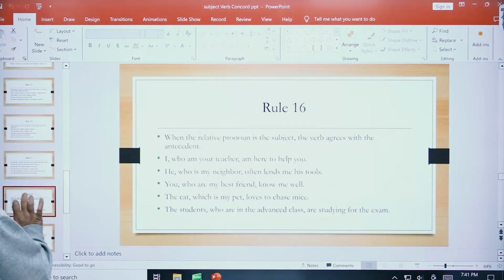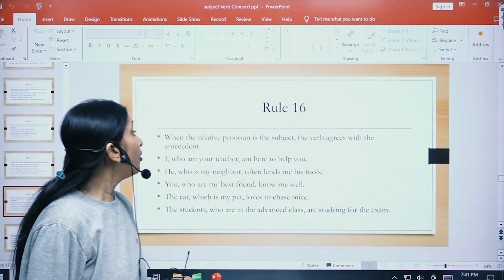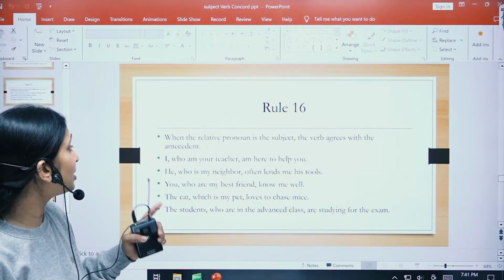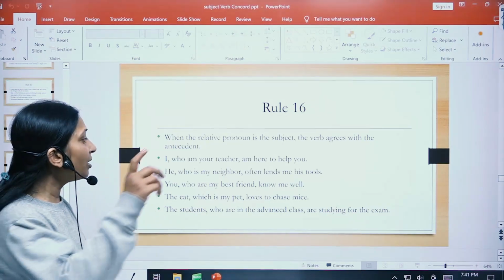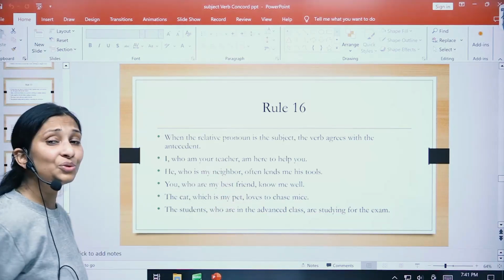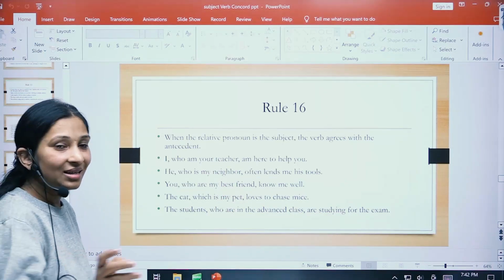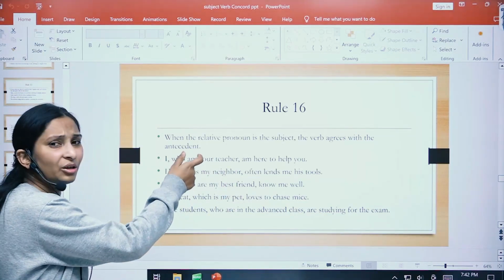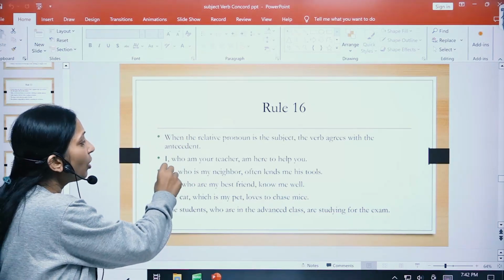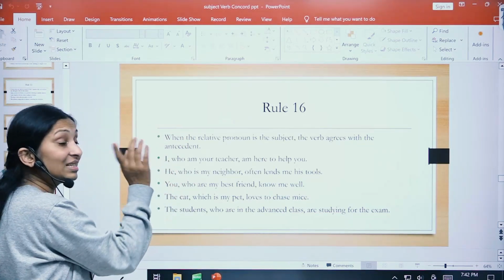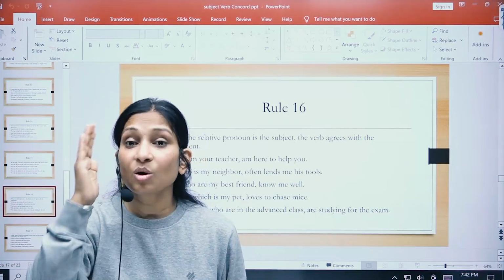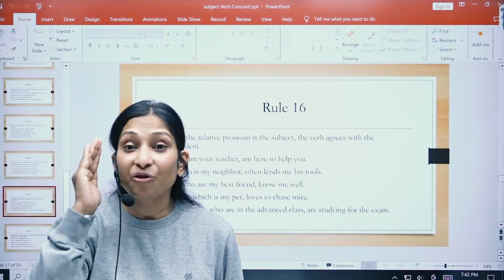Okay, let us focus on rule number 16. When the relative pronoun is the subject, the verb agrees with the antecedent. Now here, I, who am your teacher, am here to help you. So basically, a relative pronoun is one of the question words which are used as a conjunction. So here, what is happening is, I is the main subject. Children, we have already discussed this rule. Concentrate only on the main verb.